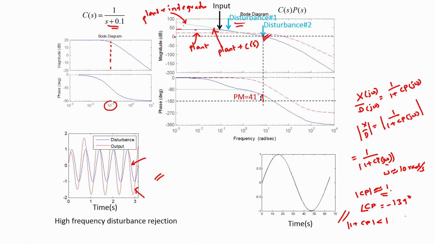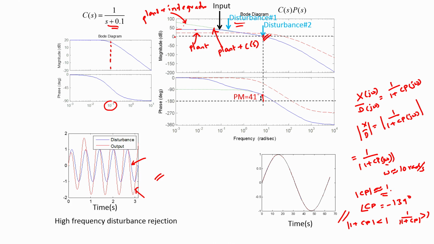And what this means is that we would have 1 by magnitude of 1 plus Cp to be greater than 1, or in other words the output by the disturbance at this particular frequency would have a gain greater than 1, and that is what explains the amplification that one sees of the disturbance at the output of the closed loop system. So, our first goal as control engineers is to make sure that this disturbance is at least not amplified. Even if we are not able to suppress it by the desired extent, certainly we should not allow it to get amplified. So how does one accomplish this?